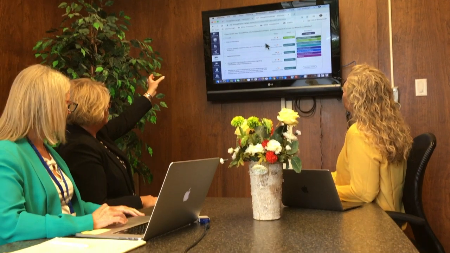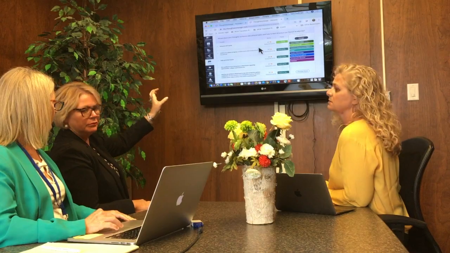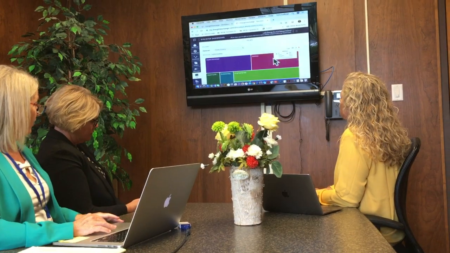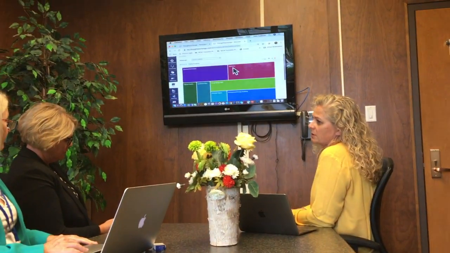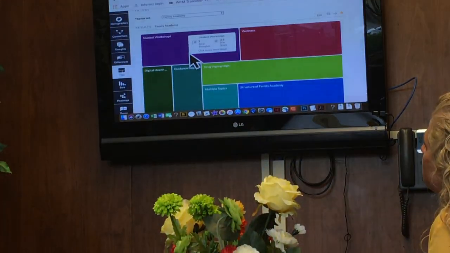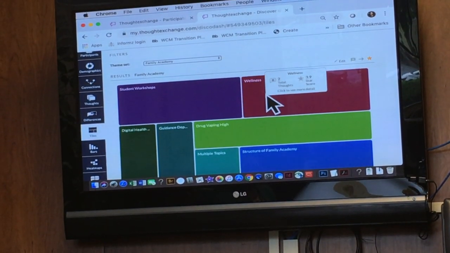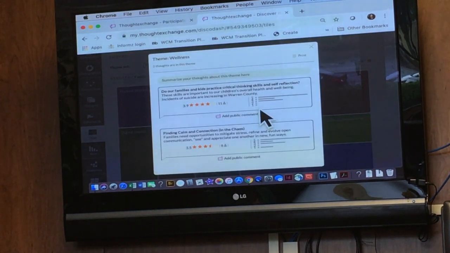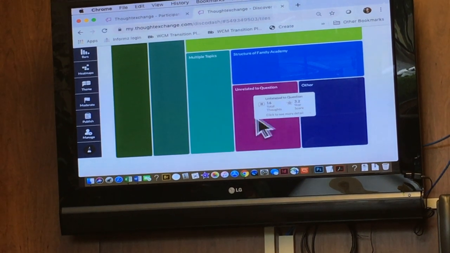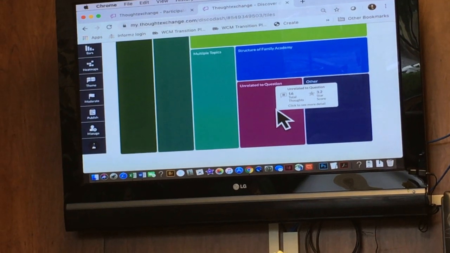Isn't this where we can look on the tiles, and if we hit the tiles we get to see this is what we can share out in the reports. Yeah, if you click on each of these tiles, it shows you how many thoughts and the star score. Then you can click on it for more detail, and it will show you the individual thoughts. So unrelated to question, there's 16 total thoughts. That could be an area where we would want to dig deeper and see what those are